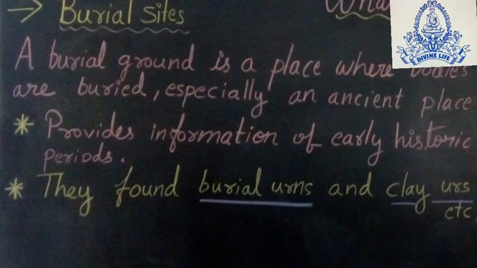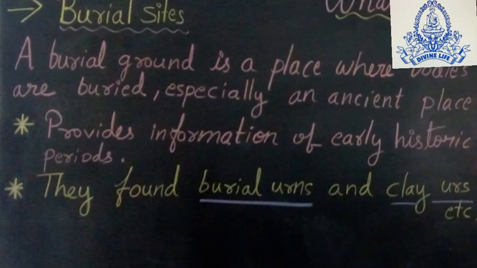Why early historic period? Because we already studied that in prehistory no written records were available, only archaeological proof. So the burial site also comes under archaeological sources, and historians can easily find historic period evidence with the help of it.